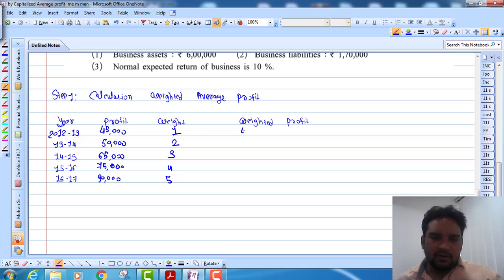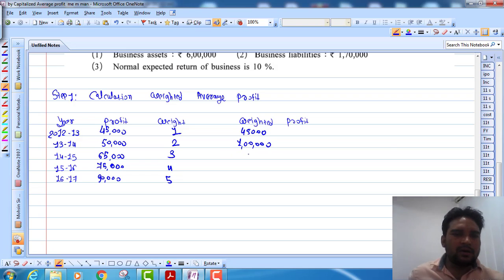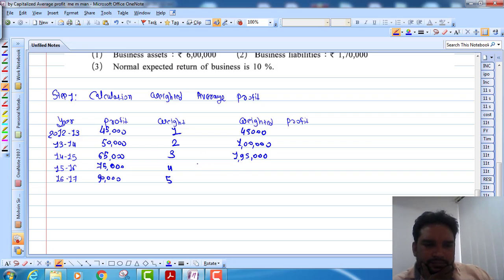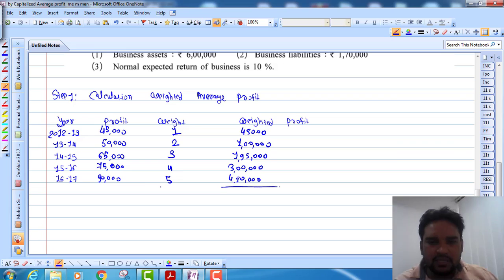So 45,000 into 1, this would become 45,000. 50,000 into 2, this would become 1 lakh. 65,000 into 3, this would become 1,95,000, sorry. 75,000 into 4 would become 3 lakh. And 90,000 into 5 would become 4,50,000.